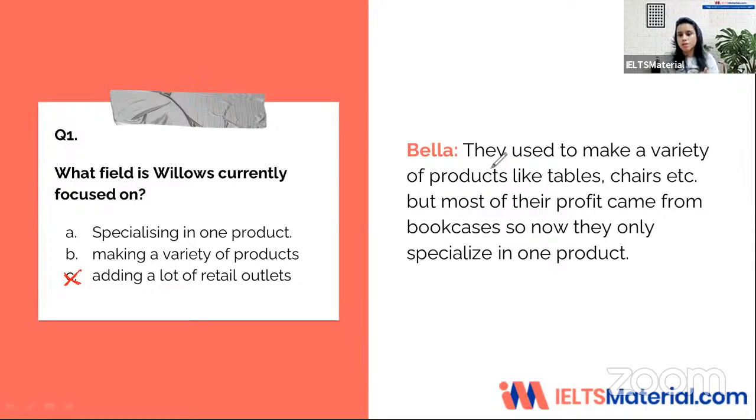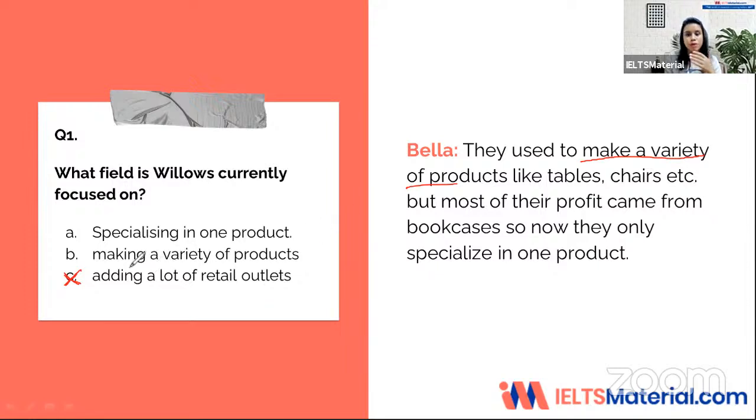As soon as Bella starts answering, you can see she's giving us some hint of making a variety of products, like tables, chairs, etc. So the first instinct is, okay, option B says the exact same thing, which is making a variety of products.